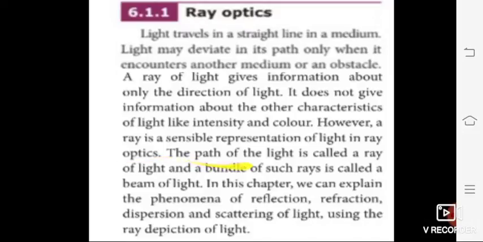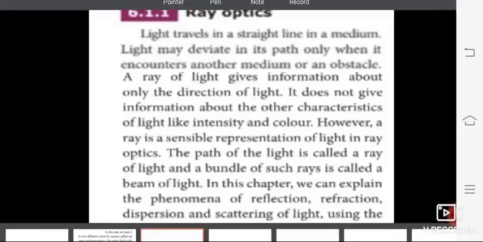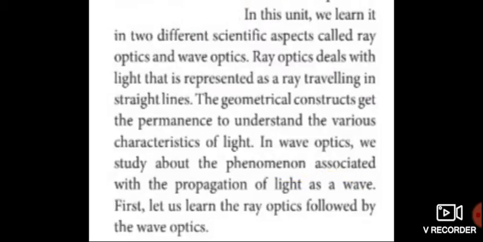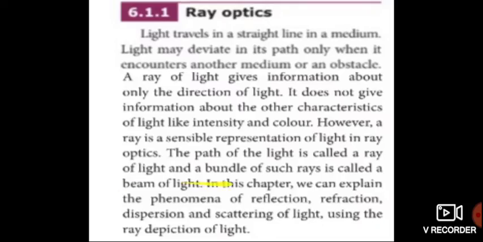However, a ray is a sensible representation of light in ray optics. Okay students, the path of the light is called a ray of light, and a bundle of such rays is called a beam of light.